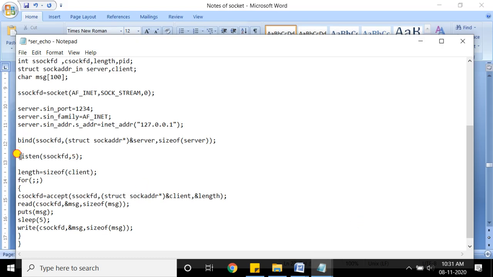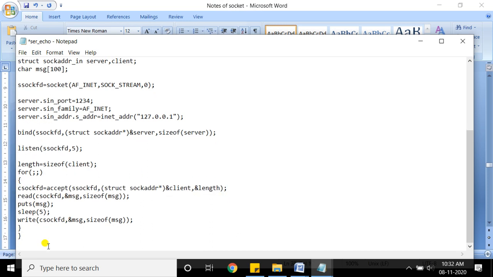If you look here, after listen, we'll be having the accept system call. Now the question is why I kept this nested in the iterative loop, in the for loop, which is unconditional, because I want my server to be always running. Okay, your server is going to be in an always running condition, so you can put it in a loop. If you remove this, no problem, it will just take one request and terminate. But you need to keep it in a loop. Okay, so after listen, the next system call is accept.